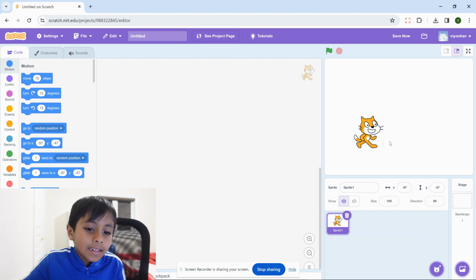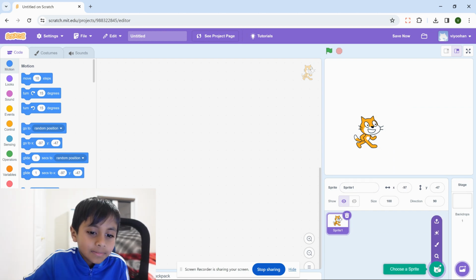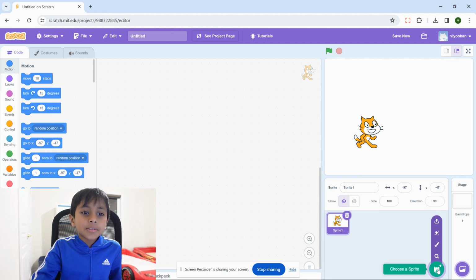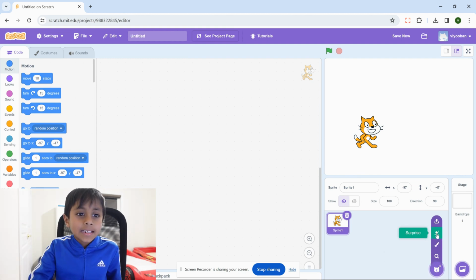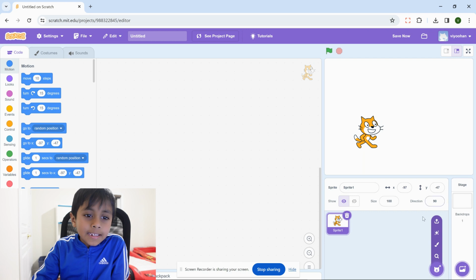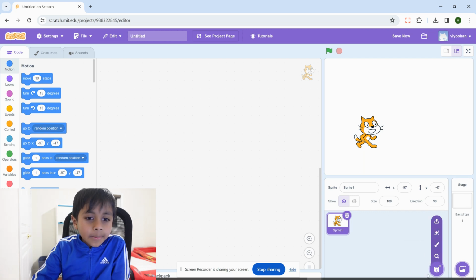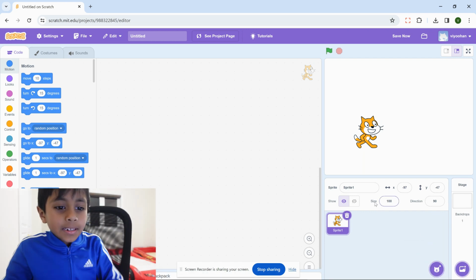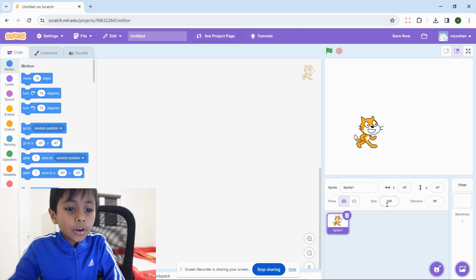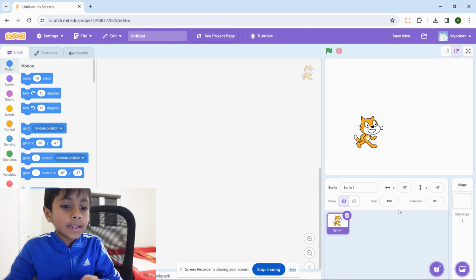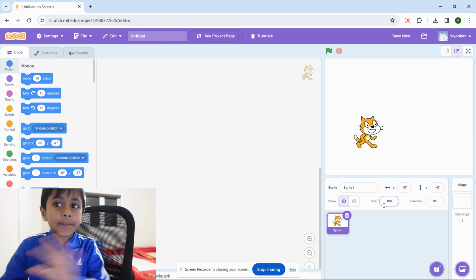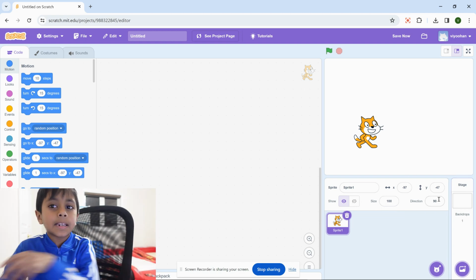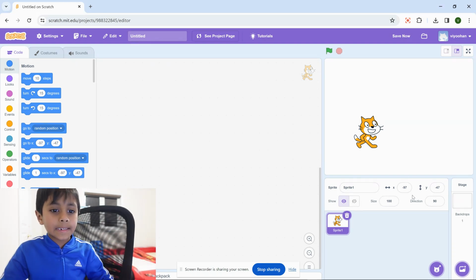In the bottom here is the size. So the normal size is 100. If you change it to a different number, it will be a different size.